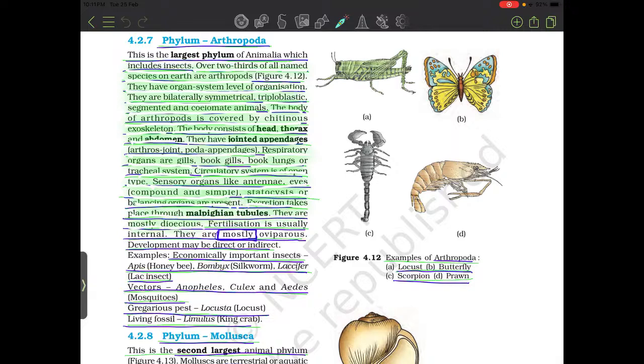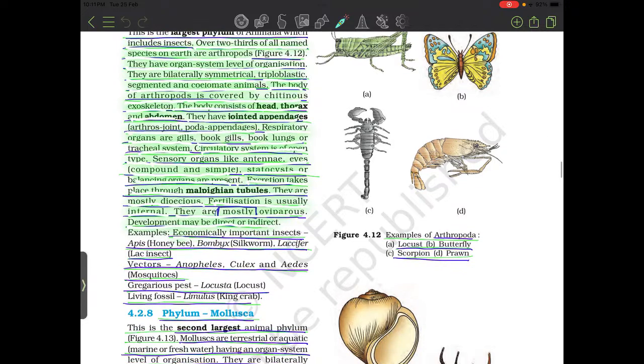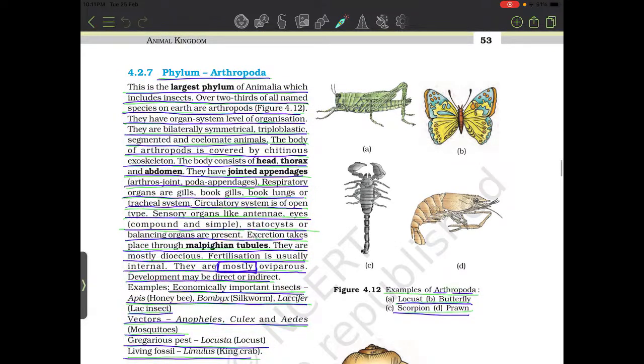They are mostly dioecious. Fertilization is usually internal. They are mostly oviparous. Development is direct or indirect. For example, economically important insects: Apis, honeybee; Bombyx, silkworm; Laccifer, lac insect. Vectors: Anopheles, Culex, Aedes, mosquitoes. Gregarious pest: locust. Limulus, living fossil. Here we can see arthropods: locust, butterfly, scorpion, prawn.